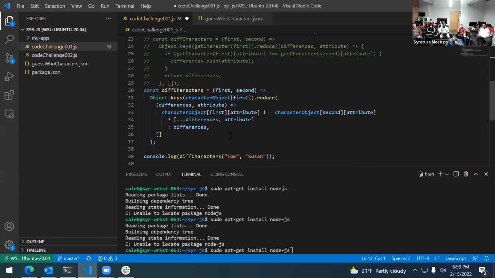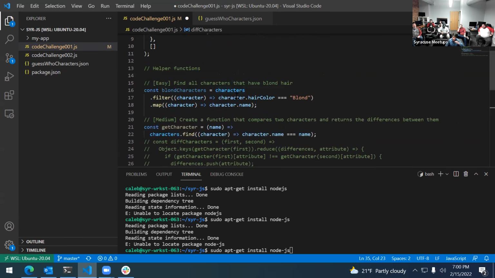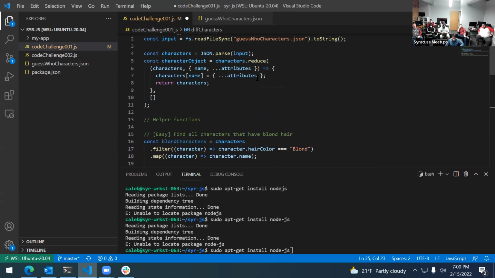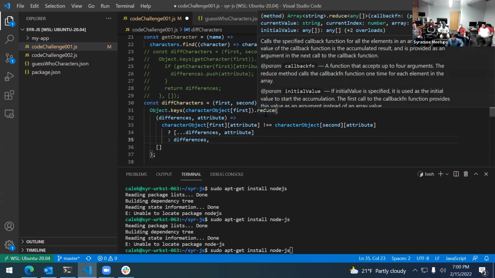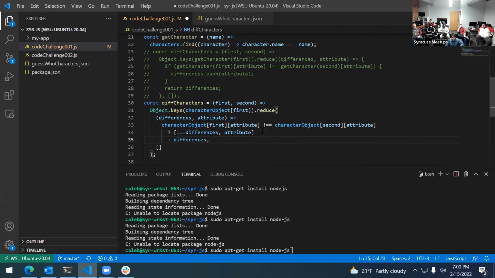And then, mine is very similar to Max's in terms of being dynamic there. If I use a character object, I don't have to worry about filtering out the name, because I'm referencing the object that has all the other attributes on it besides the name. And I'm checking to see if it's not equal to there, and then I'm using a reduce instead of a map or a for loop, but it works basically the same.